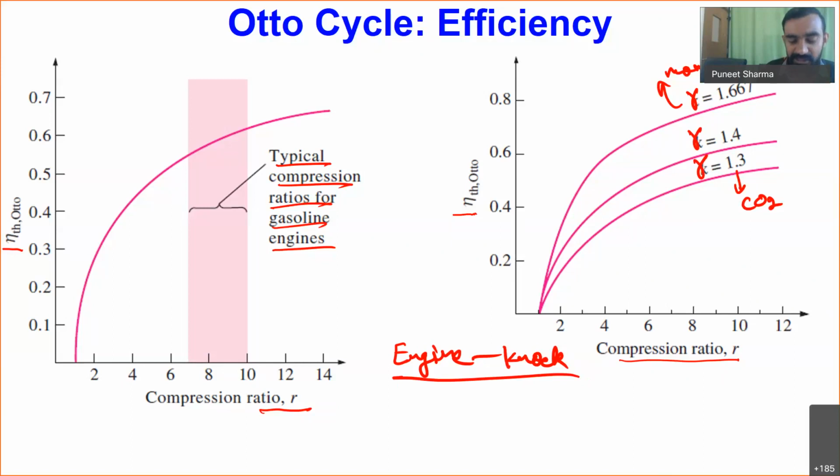Such phenomena are referred to as engine knock, and in order to avoid it, we don't operate our petrol engine at a very high value of compression ratio, so we limit our temperatures. Our compression ratios are basically limited by the temperature condition, and our temperature should be less in comparison to the auto ignition temperature of the fuel.